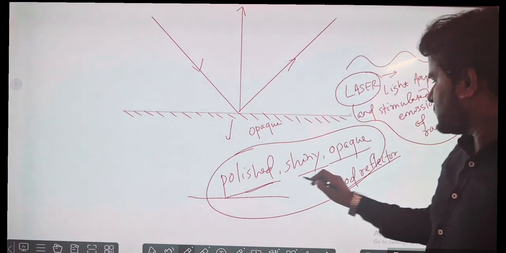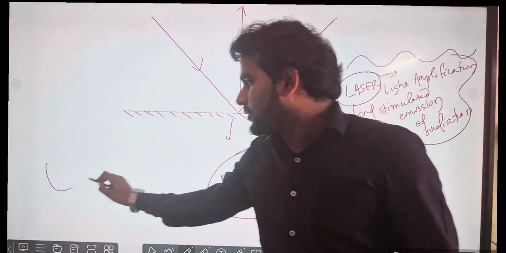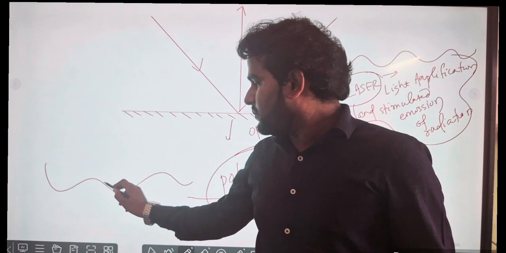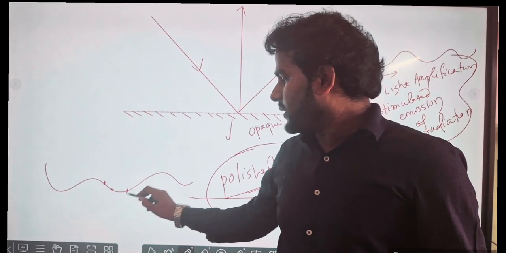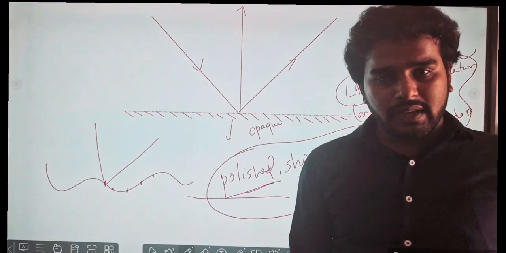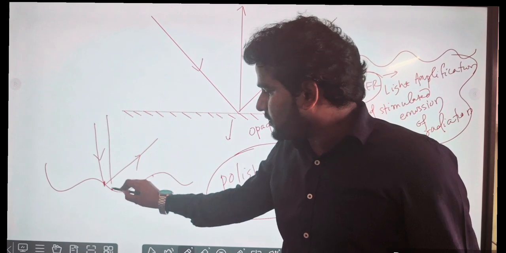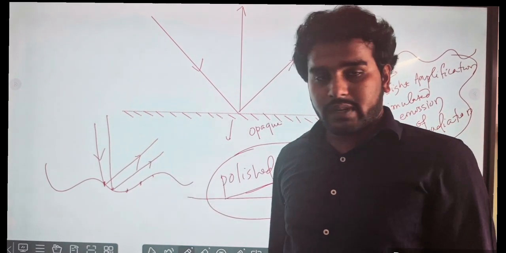So this is polished, shiny and opaque, so this will be a good reflector. Then what will happen for a rough surface like this? At different points, different reflected rays will be formed. Suppose from this point this is the reflected ray, and from another point this one, then this will be different.